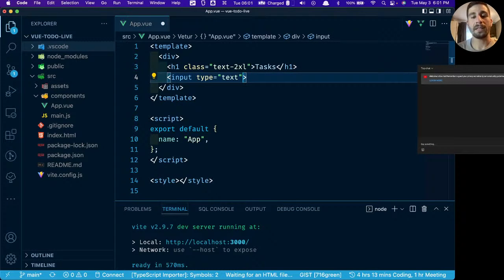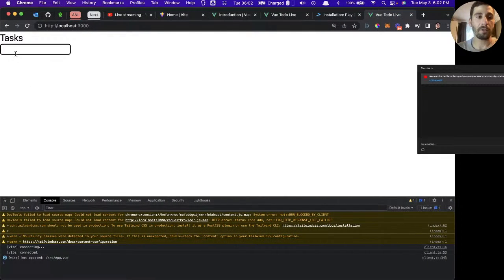Now, the next thing that we have to figure out here is how do we make our input so that we have two-way data binding, and where do we store our variables? Because right now, if we take a look at this, and I'm just going to give it a little bit of styling, we're going to say border 2, border black, and rounded medium. So if we take a look, this is what we have now. We have this input with nothing in there. We could type, but there's nothing to do with it from there.